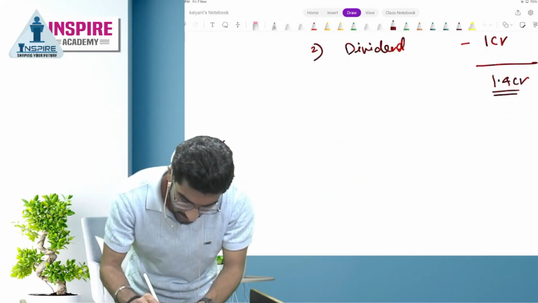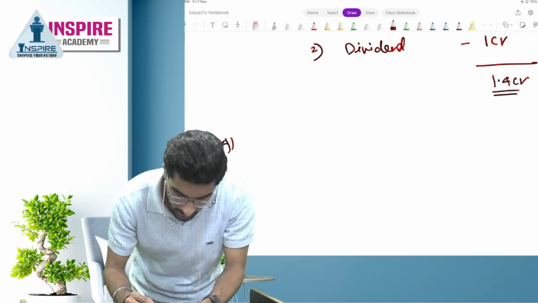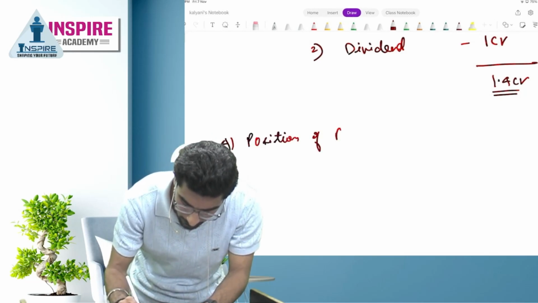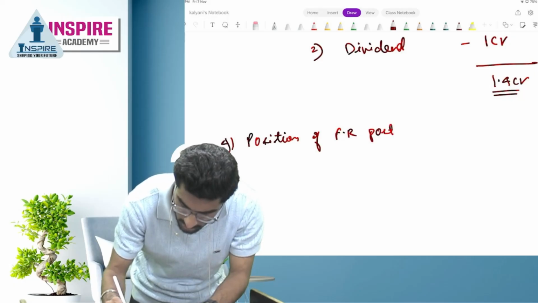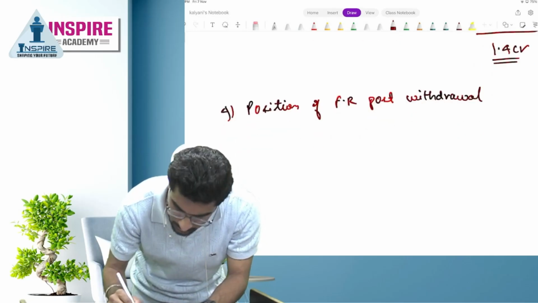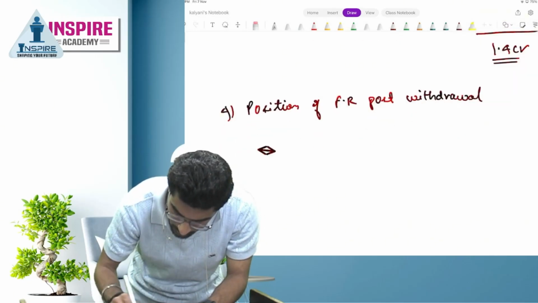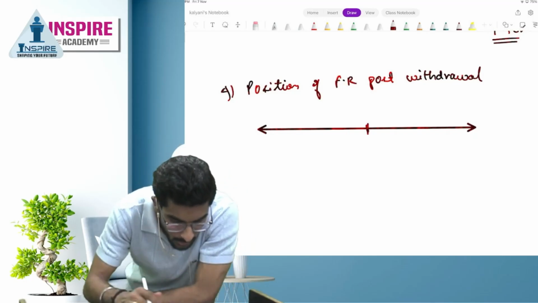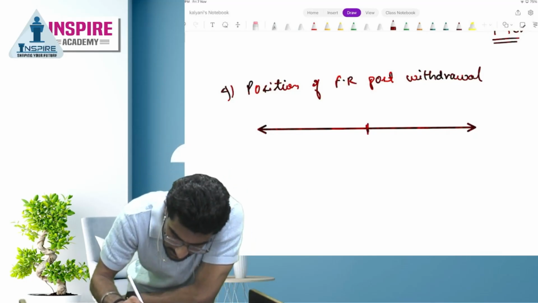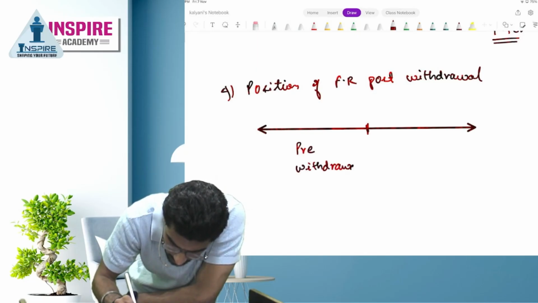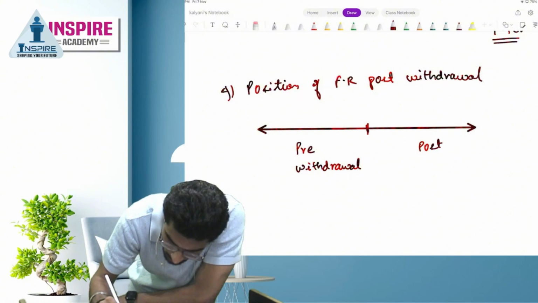And last, let's check the position of free reserves post withdrawal. This is pre-withdrawal and this is post-withdrawal.